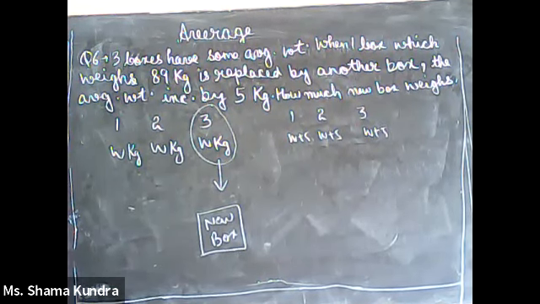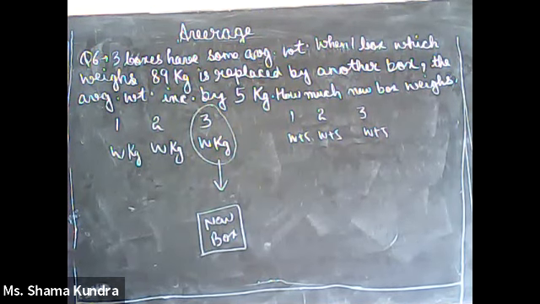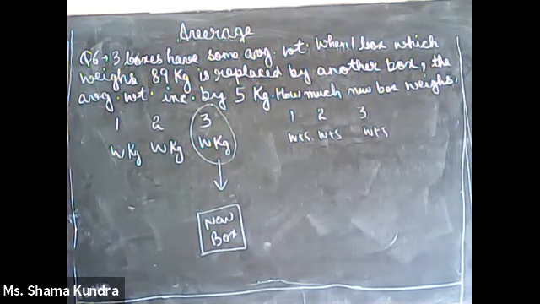So finally, assume that this is the third box W, box number 3, and we are replacing it with the new box. So what should be the weight of the new box? Let us see. Now this new box makes the average W plus 5.